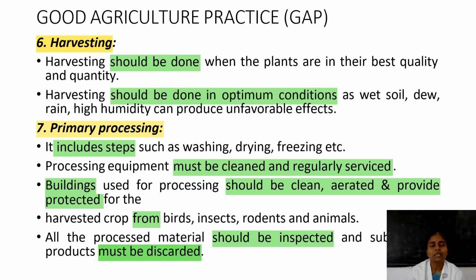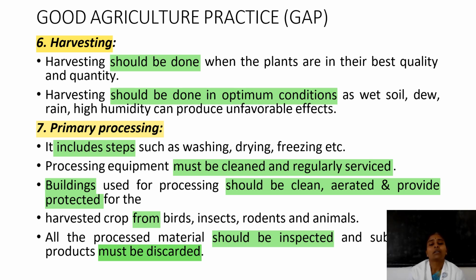Then the sixth stage of GAP is harvesting. Harvesting should be done when the plants are reaching best quality and quantity. That is the right time to harvest the plants. Right time means avoiding wet soil, rain, and high humidity. These are unfavorable conditions that can produce unfavorable effects.